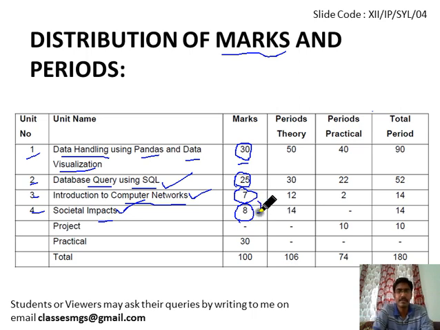You can score 15 marks very easily, and there are 30 marks for your practical. You already know the practical will be mostly based on pandas and data visualization and the database. So these two chapters will mostly cover your practicals. While we study these chapters, pay attention that you should be able to write the Python code for every problem. This will help you in getting these 30 marks.